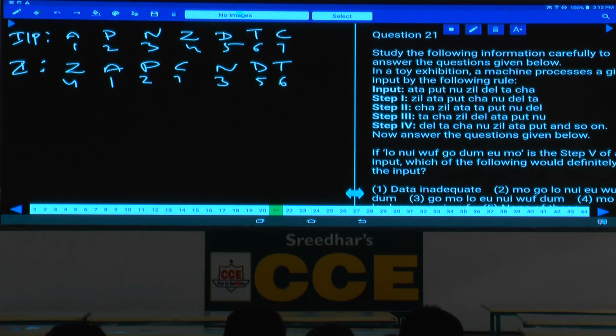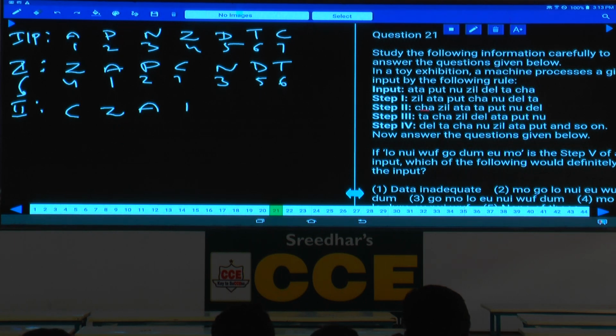And in the next step what happens here? Again, this ZAPC NDT will be, now for step 2, we can derive from step 1 only. Then step 1 will be 1, 2, 3, 4, 5, 6, 7. Then tell me what is step 2 here? CZA, TPND, isn't it? Then, now forget about this 4, 1, 2, 7, 3, 5, 6.